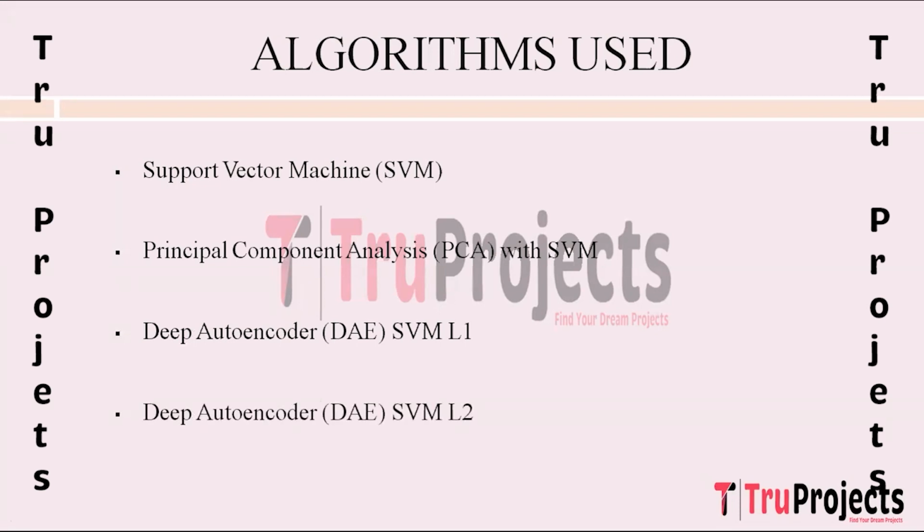And the next algorithm built is deep autoencoder with SVM with L2 regularization. Similar to the L1 regularization variant, deep autoencoder with SVM with L2 regularization combines the strengths of deep autoencoders with the regularization effect of L2. This regularization method helps prevent overfitting and improves the generalization of the model. L2 regularization is particularly beneficial in scenarios where the dataset contains noise or irrelevant features. The DAE with SVM L2 approach is chosen for its robustness in handling such complexities in cybersecurity datasets.